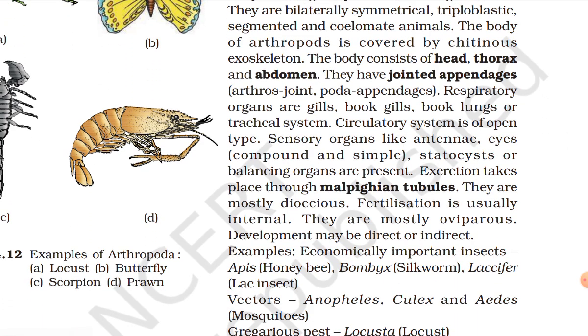The body consists of head, thorax, and abdomen. They have jointed appendages: arthros, joints; poda, appendages. Respiratory organs are gills, book lungs, or tracheal system. Circulatory system is of open type. Sensory organs like antennae, eyes, compound or simple, and statocysts or balancing organs are present.